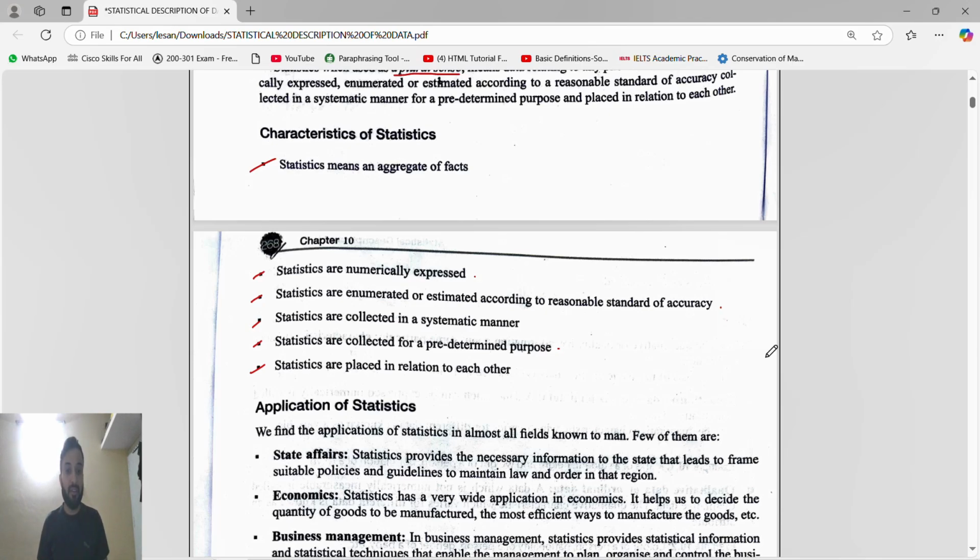Then, statistics are placed in relation to each other. In relation to each other means they are related with each other. Suppose first is collection, then presentation, right? You cannot do the presentation first and then the collection. It's not possible to do the interpretation first, then presentation, then collection, then analysis. So that's why they are in relation to each other.